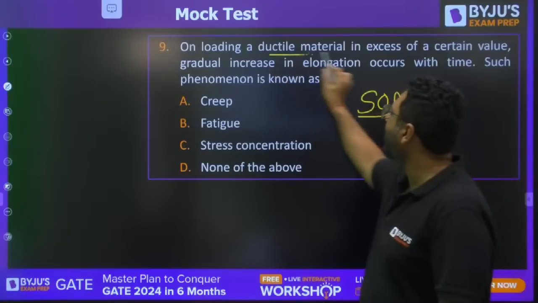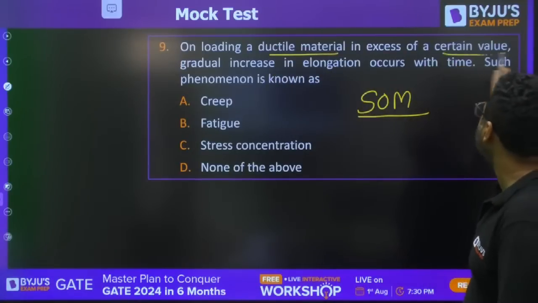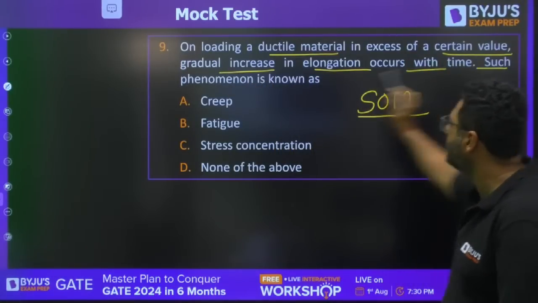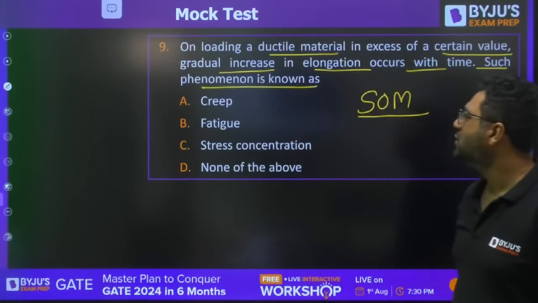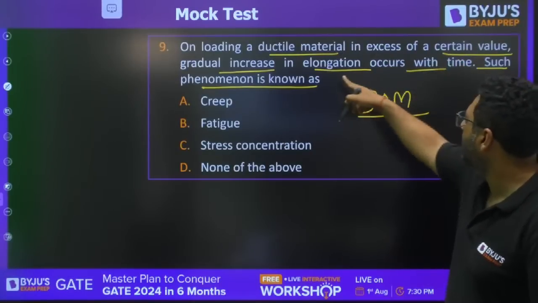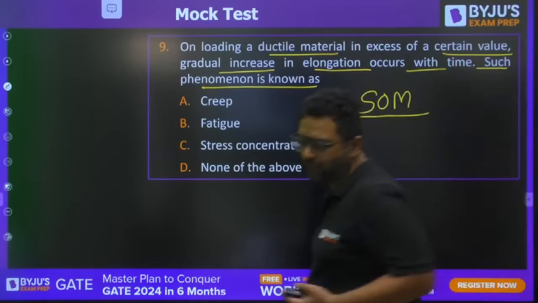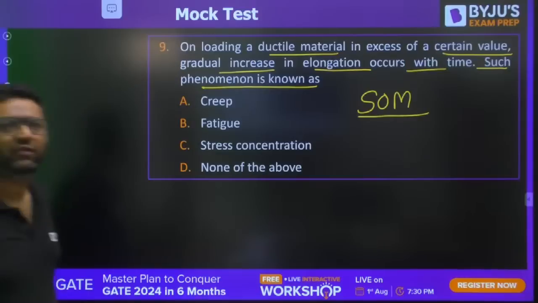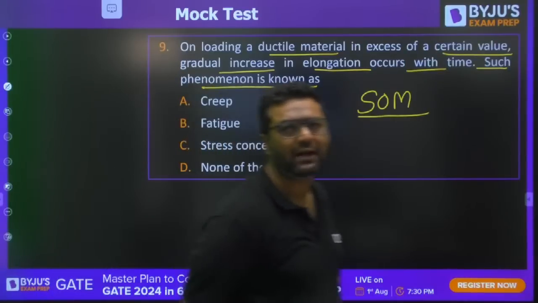On loading a ductile material in excess of a certain value, gradual increase in the elongation occurs with the time. Such phenomena is known as. So they are asking about on loading the ductile material. They are saying elongation increases gradually. So what would be the answer for this? This is from the property. Veera is saying A, Naruto A, Parth A.